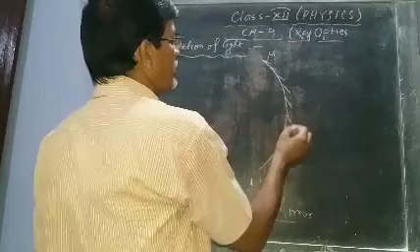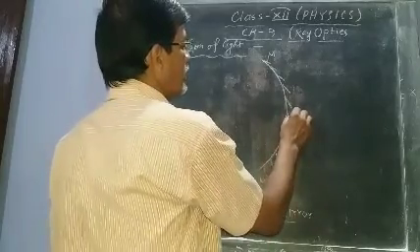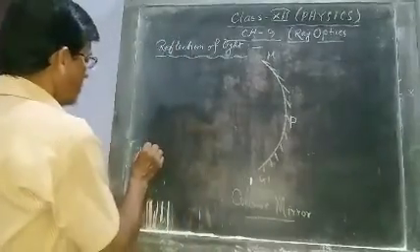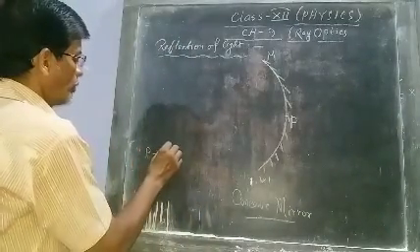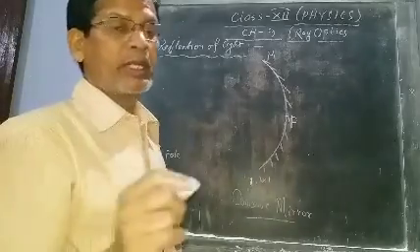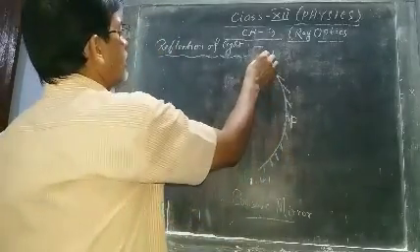This is the center of the concave mirror, so this is called the pole. P is the pole, the center of the mirror.